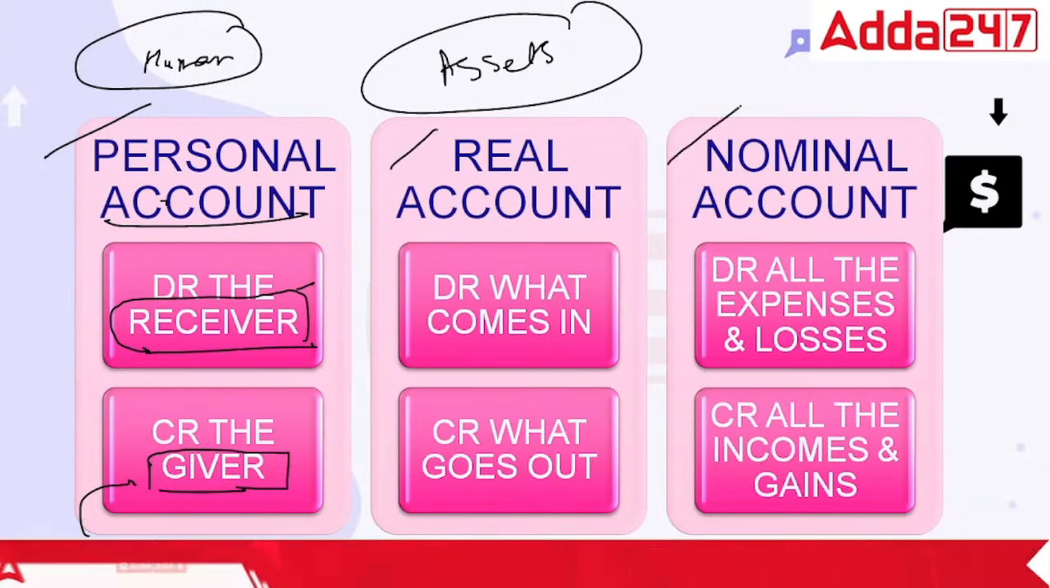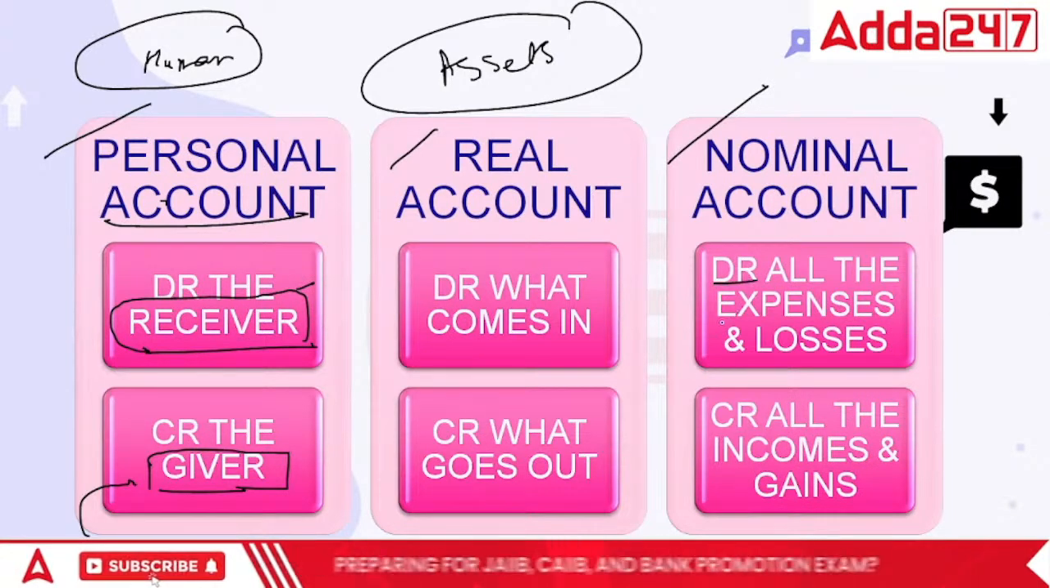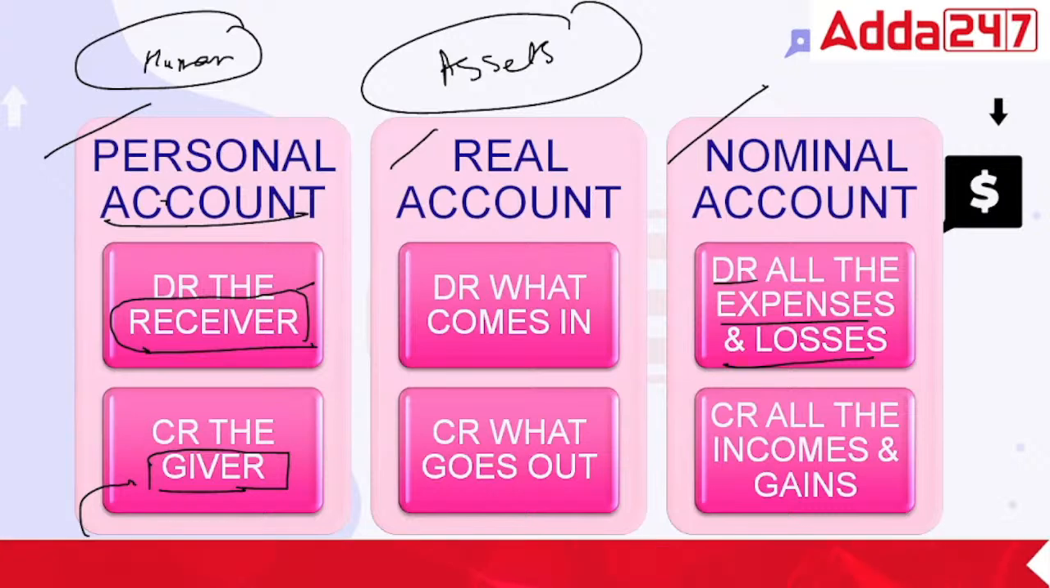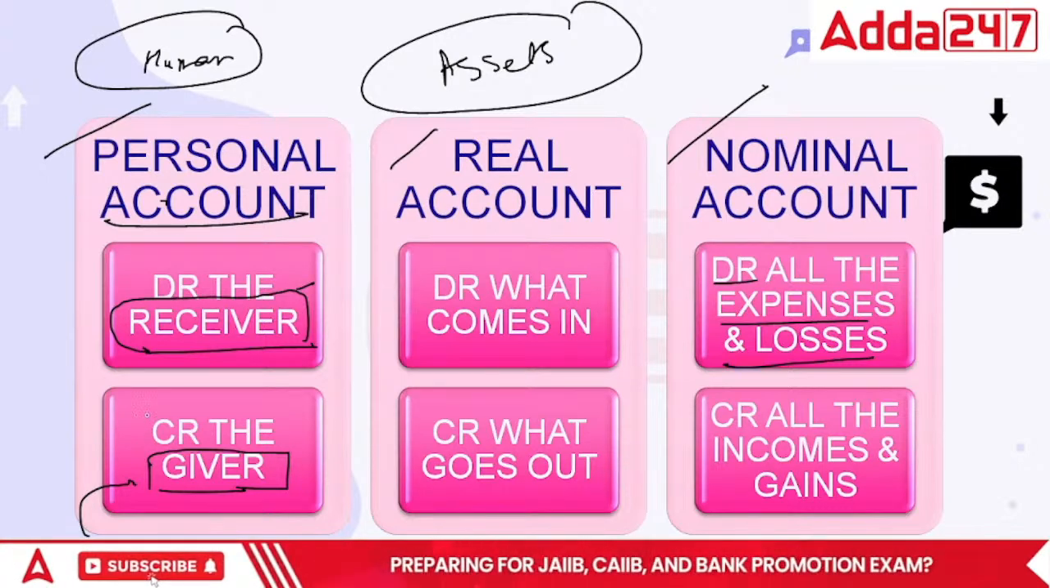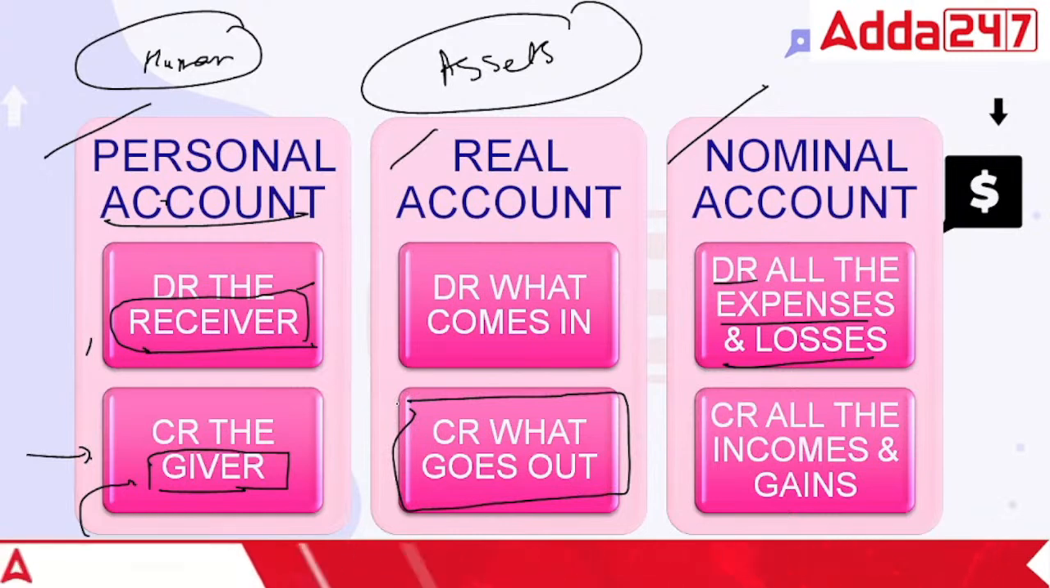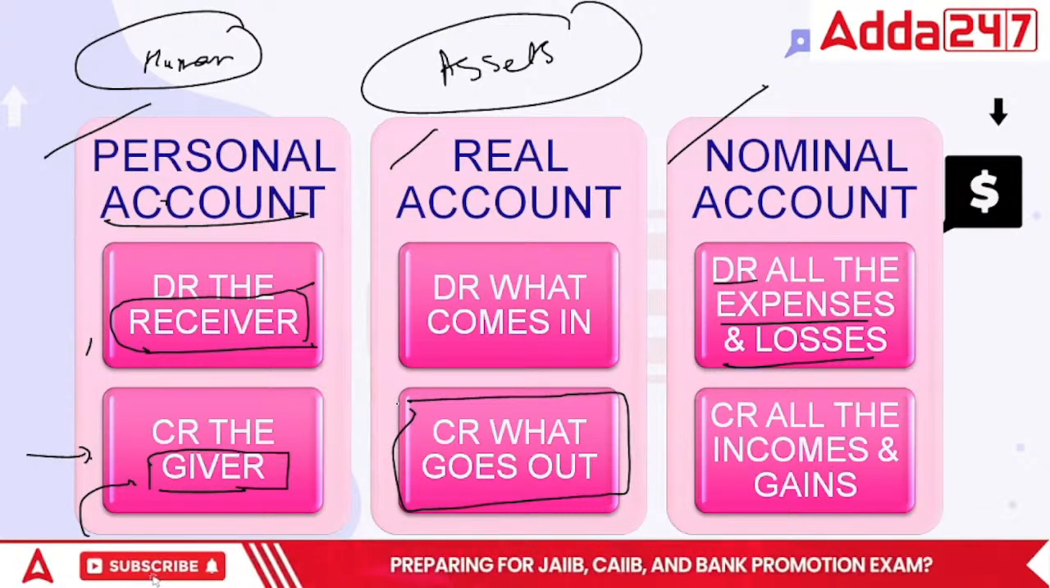And the last rule is for nominal account. Debit all the expenses and losses. Credit all the incomes and gains. So can I just make it a little simpler? If someone is giving you money, then it's a burden on your head, so he would go on the credit side. He would get burdened with it. When things are going out, out is on the credit side. That is for real account. Just learn one part, everyone, and the second one can be learned.